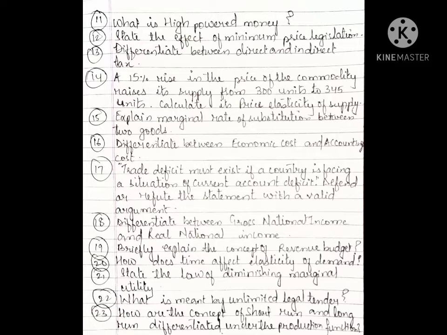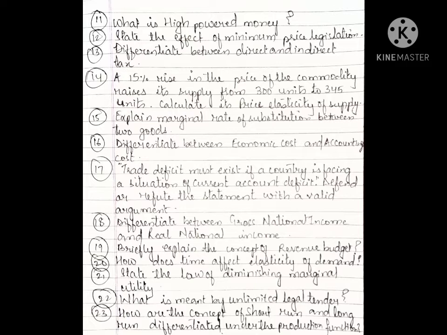Okay, now here you will go with the basic formula, that is percentage change in quantity supplied upon percentage change in price. Percentage change in price is already given, so you will calculate the percentage change in quantity, and with that you will calculate elasticity of supply. Next is, explain marginal rate of substitution between two goods. Differentiate between economic cost and accounting cost.